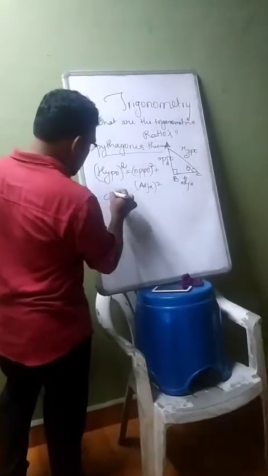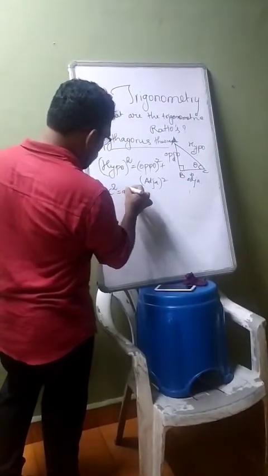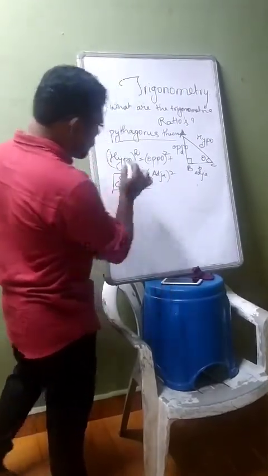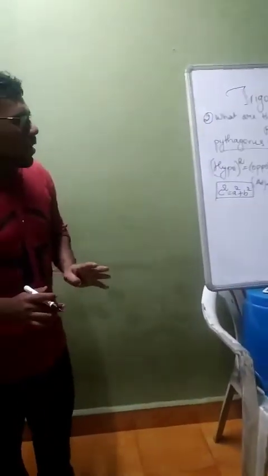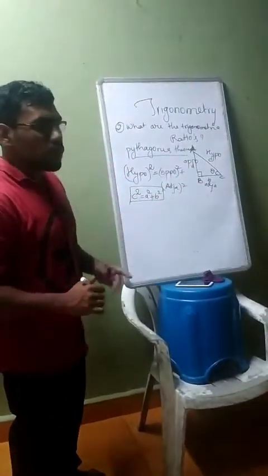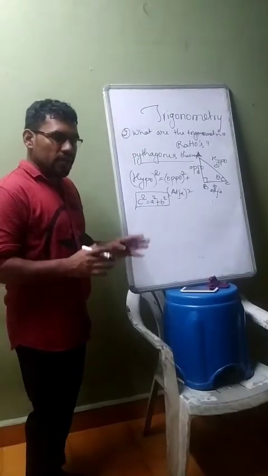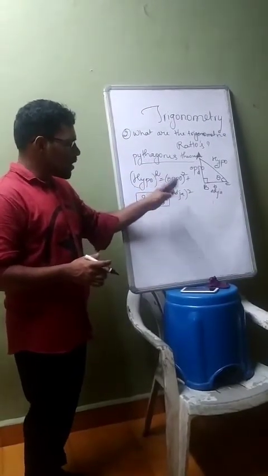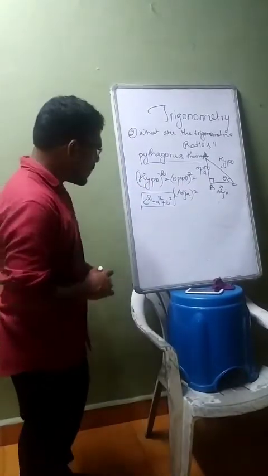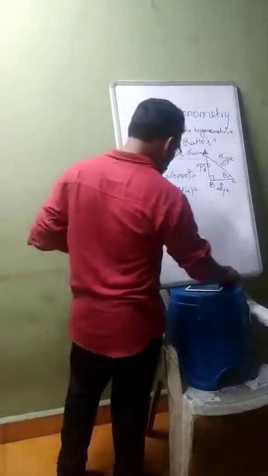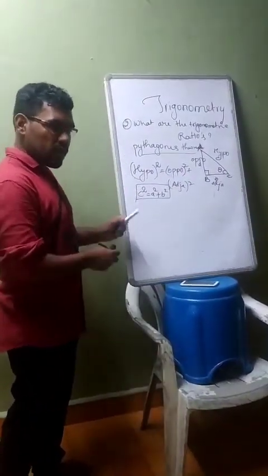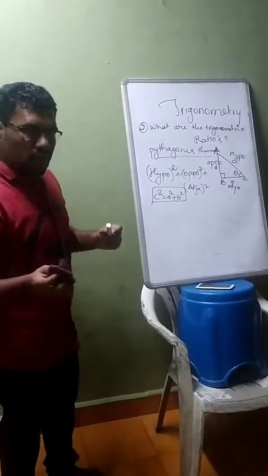That means c square is equal to a square plus b square. This is a very simple theorem. Whenever you are dealing with a right angle triangle, you should know hypotenuse square is equal to opposite square plus adjacent square. Okay, this is the Pythagoras theorem. So I hope you got a little bit of this. When you practice some questions regarding this, you will definitely come to know.